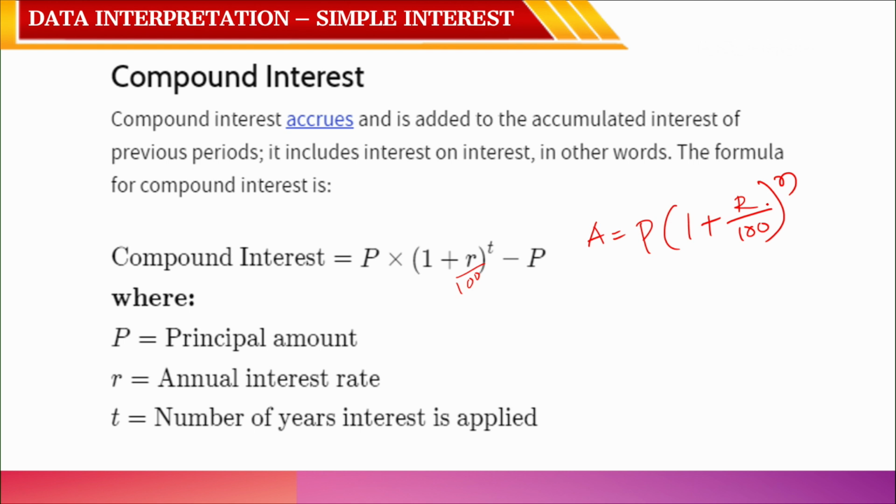This is the total sum. I is equal to A minus P, that is the reason the formula is written as P of (1 plus R by 100) whole power n minus P.